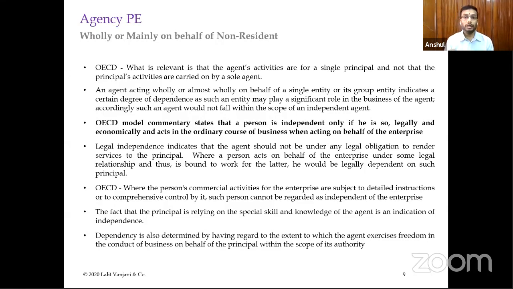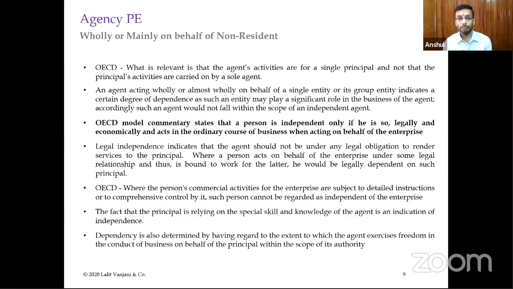Legal independence indicates that the agent should not be under any legal obligation to render services to the principal, meaning he should not be legally bound. What happens many times is, say for example, the Indian company has been incorporated wherein the articles of association have a clause that this company cannot act for any other client, right? In those circumstances you have been legally bound.